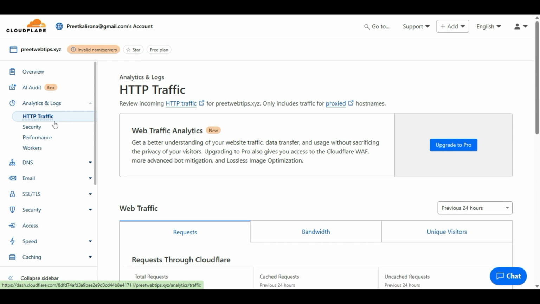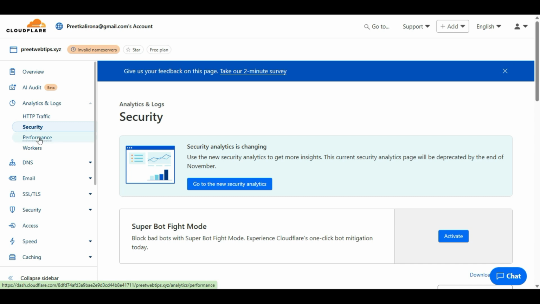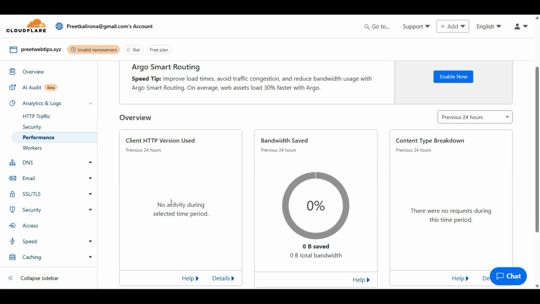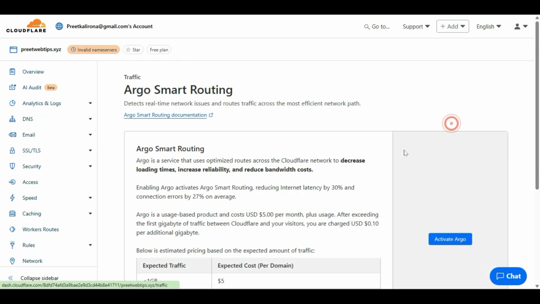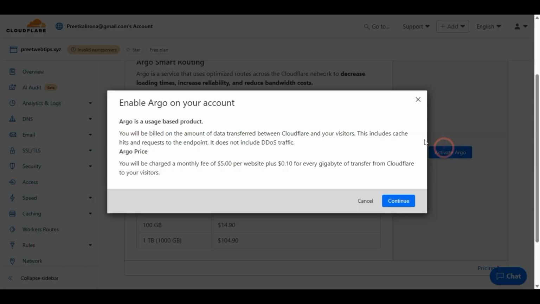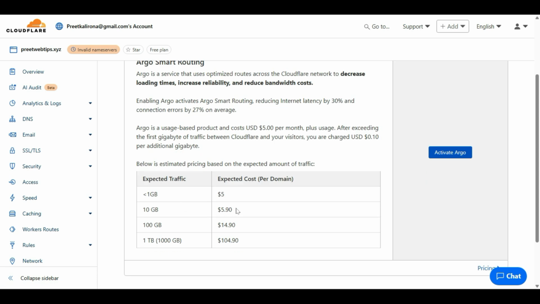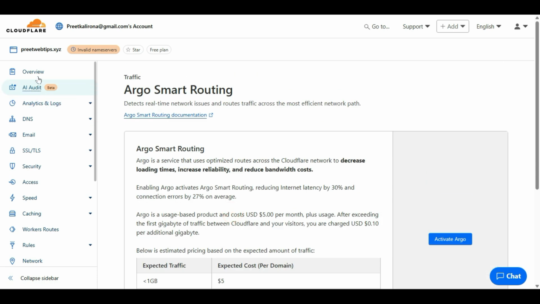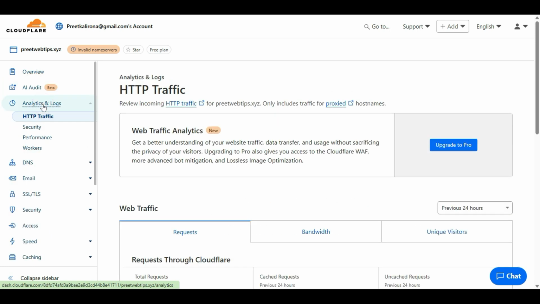HTTP traffic, security, performance. In the performance section here, Argo Smart Routing improves load time. You can enable this one. Yeah, but it needs an upgrade. It will definitely increase your website speed for only a little cost. AI audit. Okay, analytics and logs, where you can check your traffic.